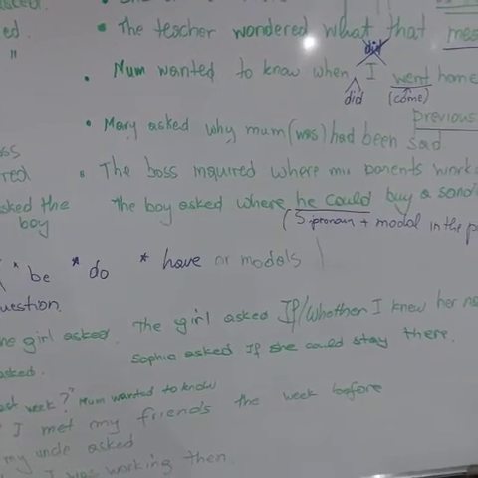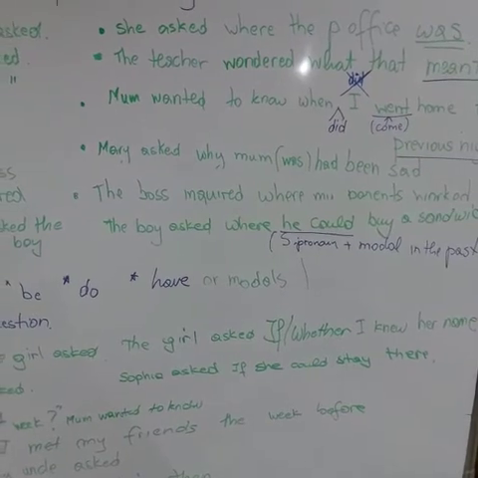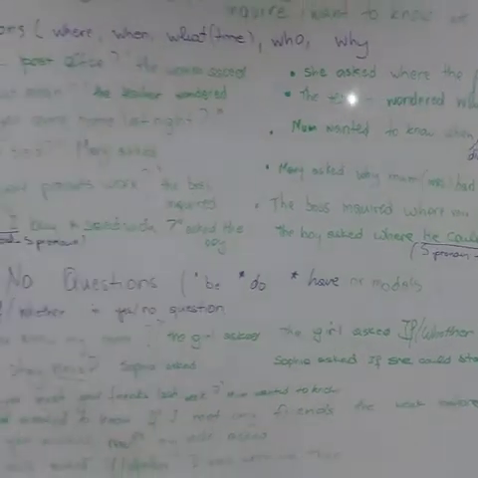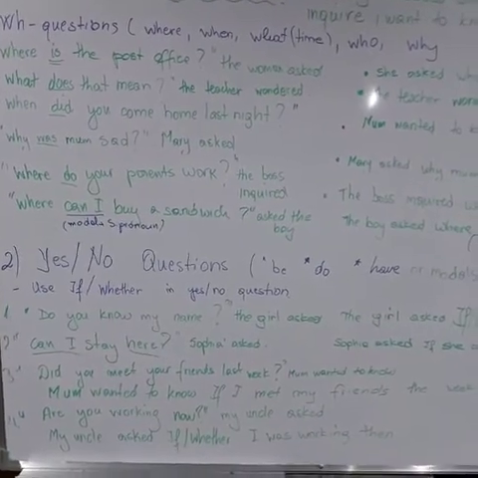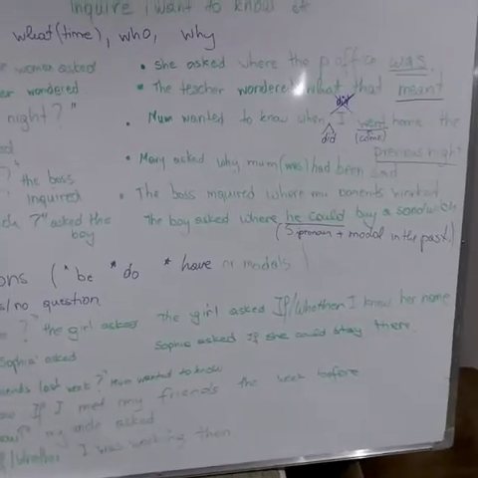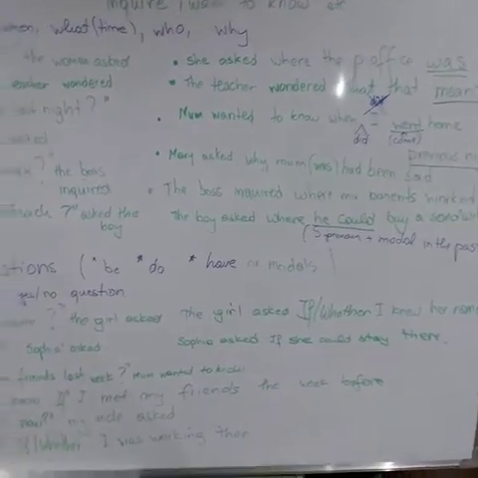The girl asked if or whether I knew her name. What happened in this case? You omit do and change the verb from present simple into past simple. Don't forget, my name becomes her name in reported speech.